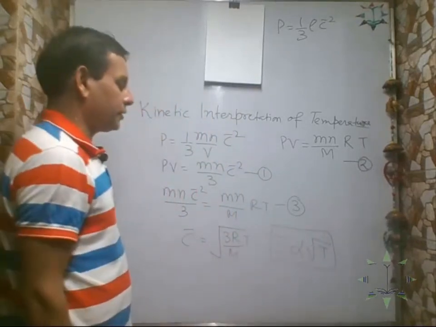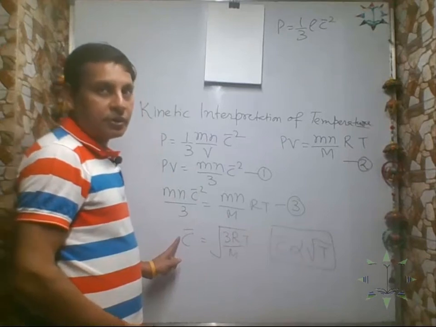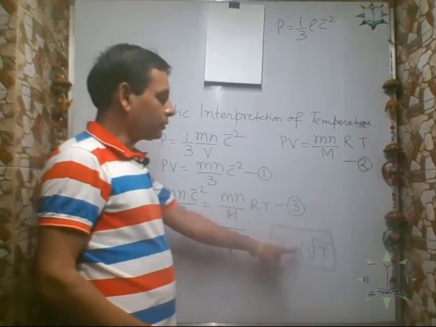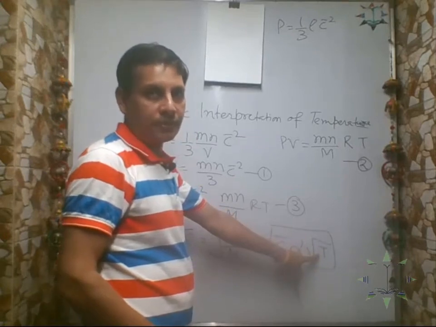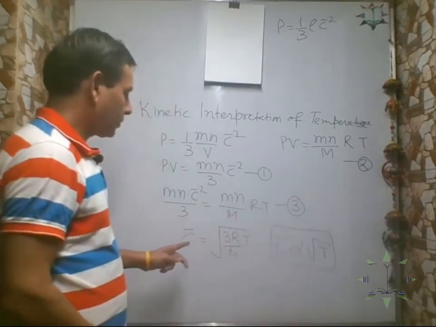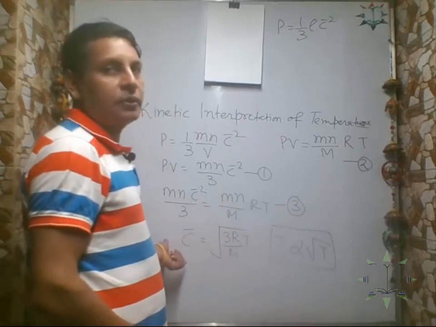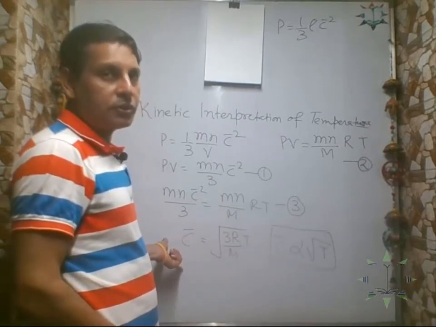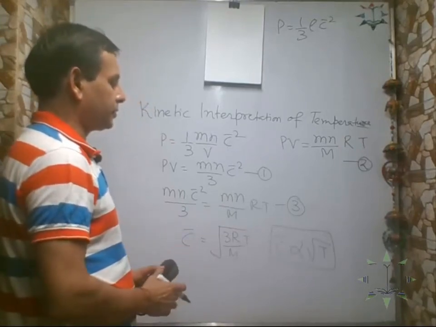This is the kinetic interpretation: the root mean square velocity of the gas molecules is proportional to the square root of absolute temperature. If we increase the temperature, the root mean square velocity of gas molecules will increase, correct? So this is called the kinetic interpretation of temperature.